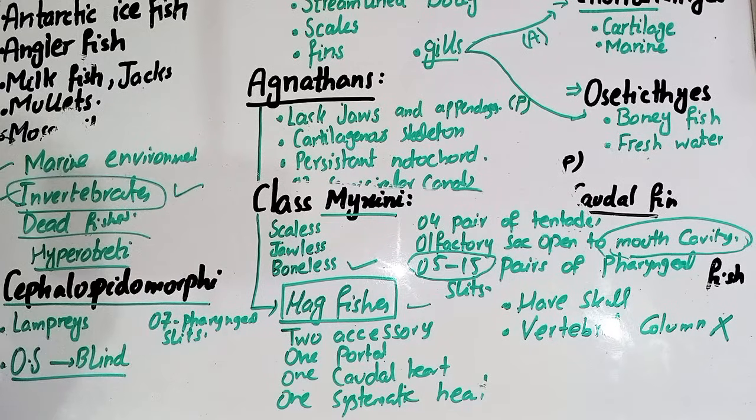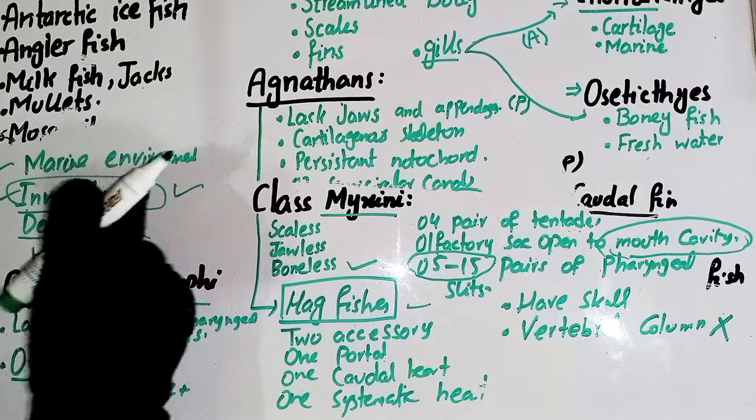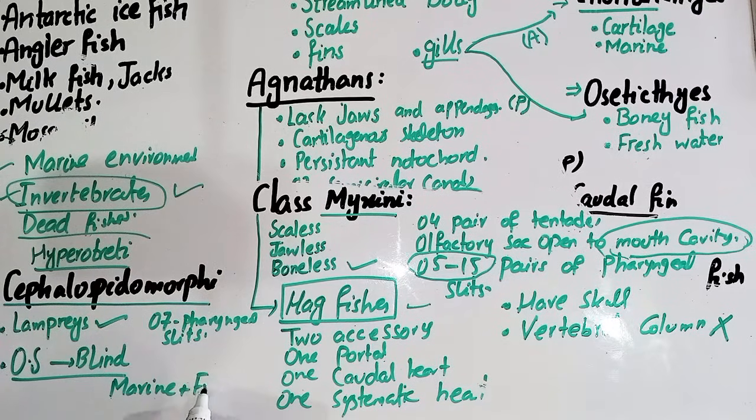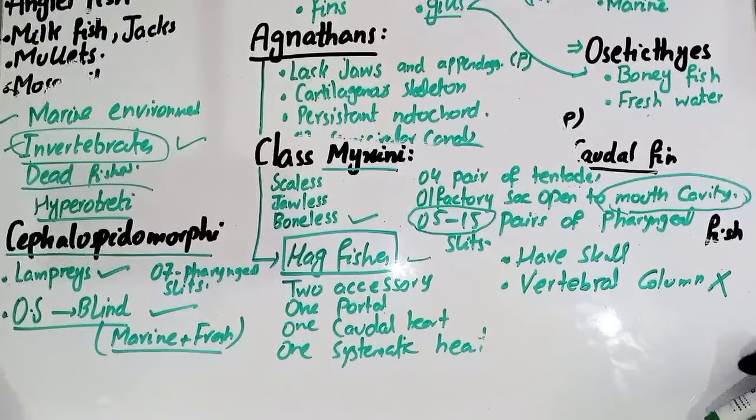It means what is the habitat and habit of the lampreys. Lampreys are marine and also present in the freshwater environment, but hagfish is present only in the marine environment.